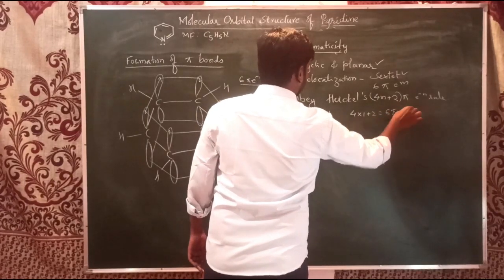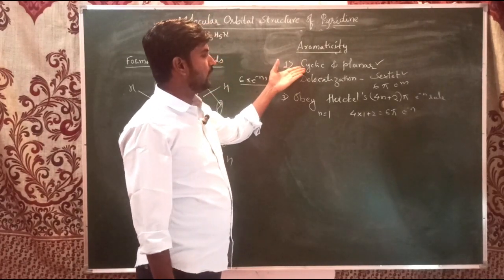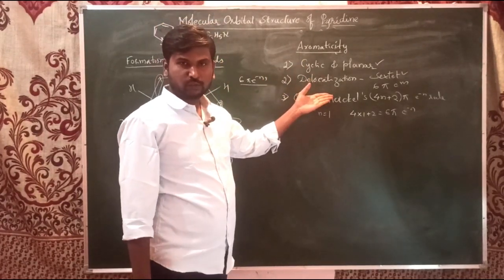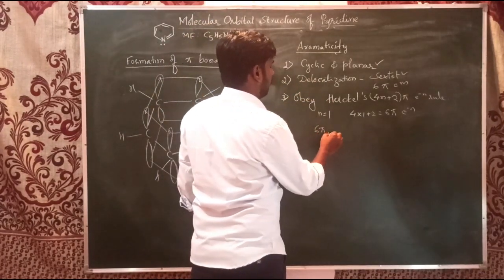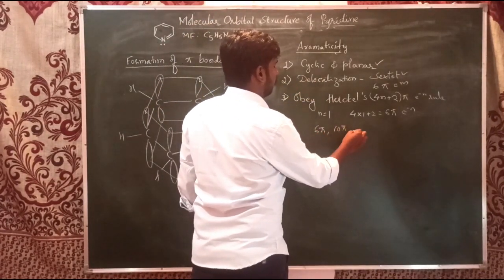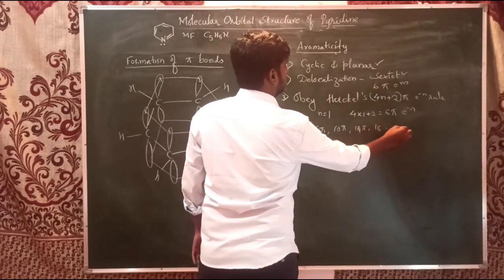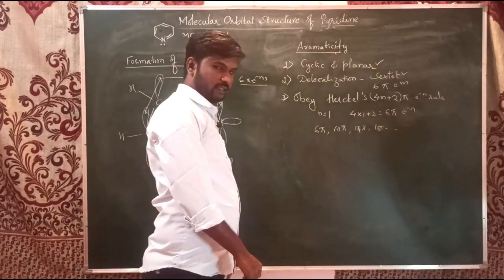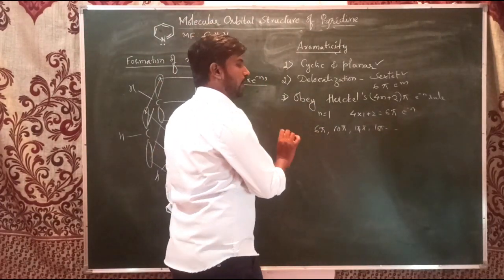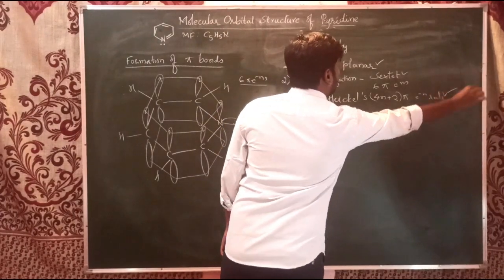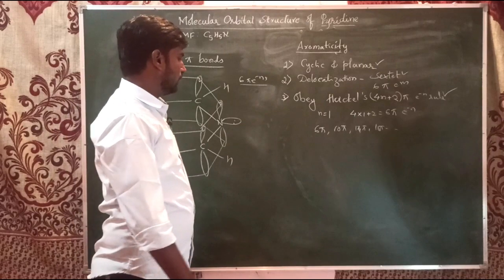Any compound which is cyclic and planar and shows a completely conjugated system with 6 pi electrons, or 10, 14, 18 pi electrons, could be aromatic. So here it shows 6 pi electrons, hence it is aromatic and obeys Huckel's rule. Hence it fulfills the third criterion.